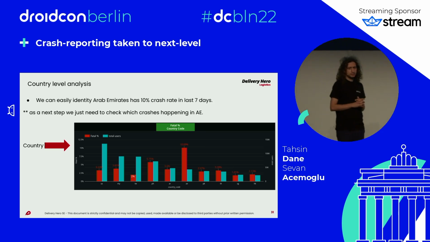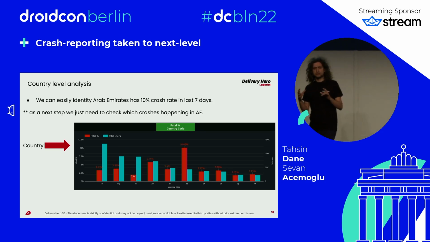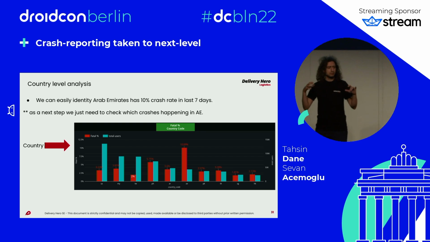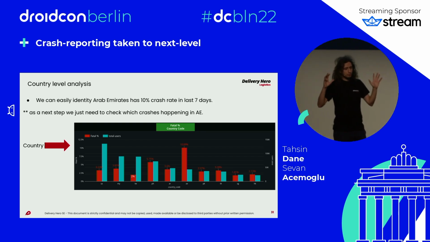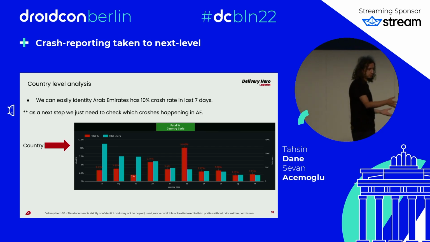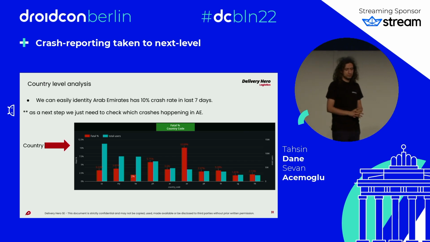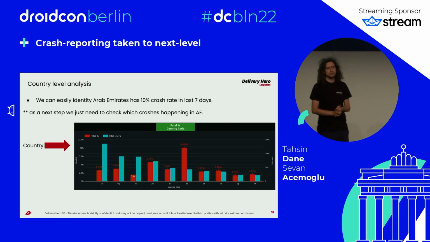So as I said, with the feature rollouts, when we release a new feature, since we operate in so many countries, more than 50, we go country by country. We release only on, even with A/B testing, we select the country and do the A/B test there. Then with that, I think here is a good example. In the Arab Emirates, you see a 10% crash is too much, of course. You see that these users in the Arab Emirates are impacted, right?